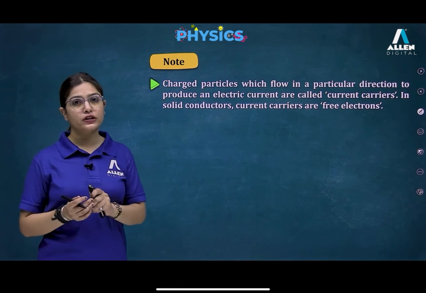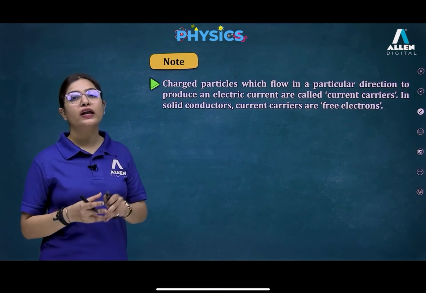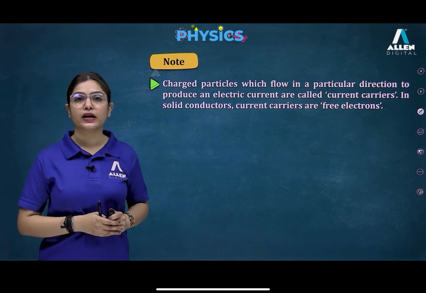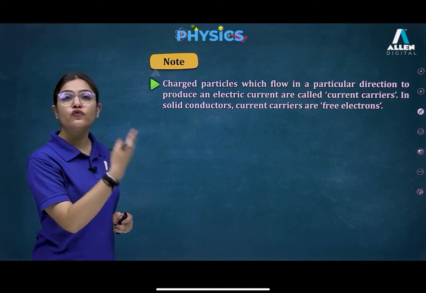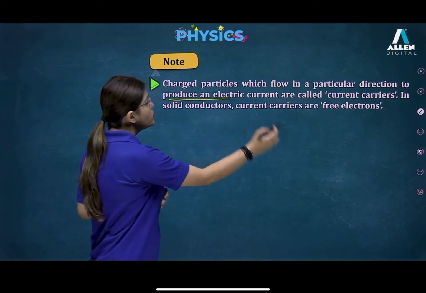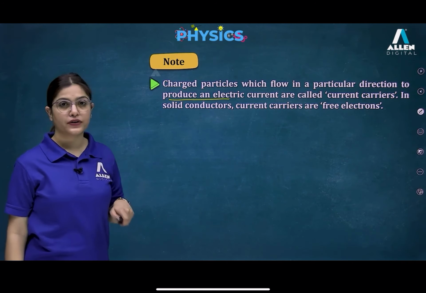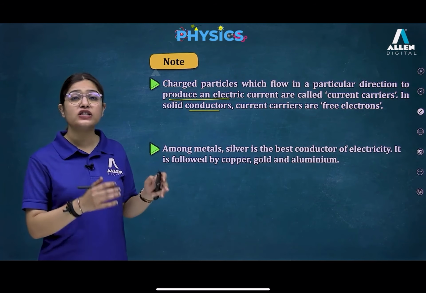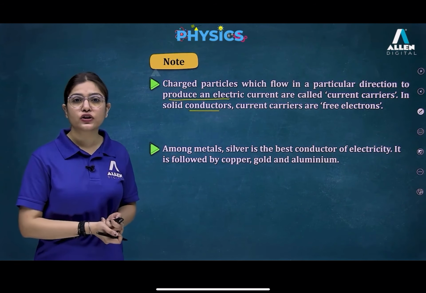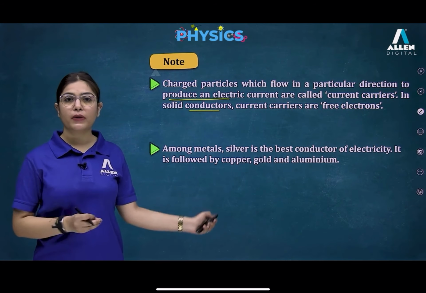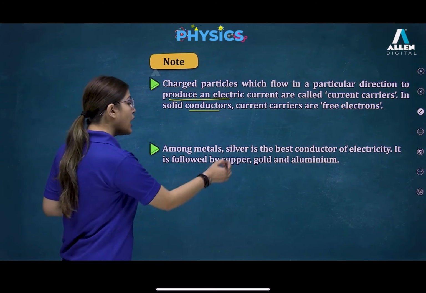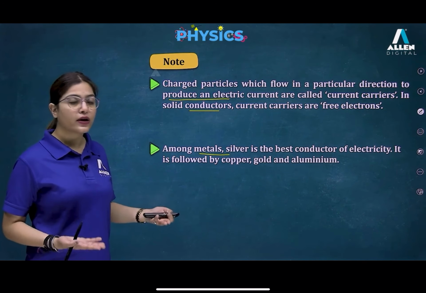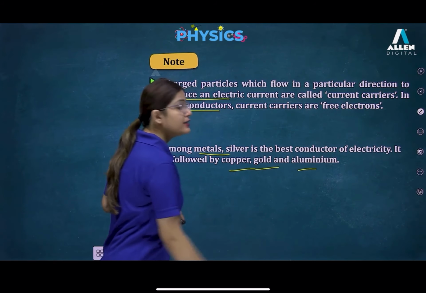Next, we have an important note: charged particles which flow in a particular direction to produce an electric current are called current carriers. In solids, these are free electrons, which move and flow in a particular direction. In solid conductors, current carriers are free electrons, because they are able to carry electric current. Here we are talking about metals and solids. Among metals, silver is the best conductor of electricity, followed by copper, gold and aluminium.